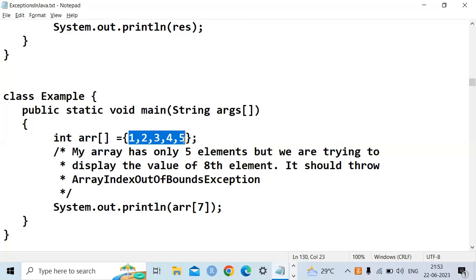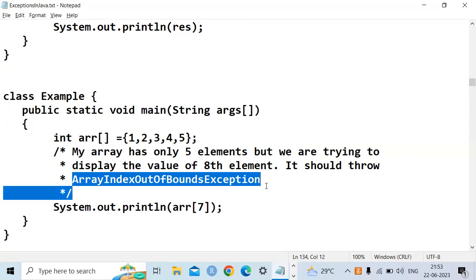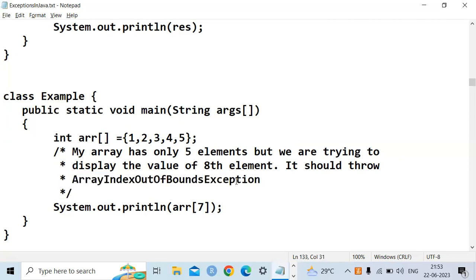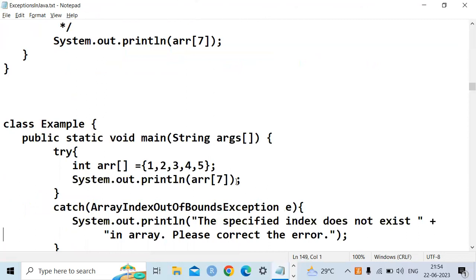The index number starts from 0, so the last index number is 4. But I am trying to display 7, which we call an array index out of bounds exception. You have given the array size as 5, but you are trying to access an element at location 7, and that location is not available.